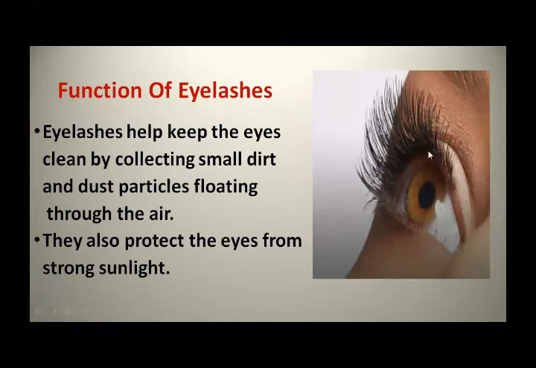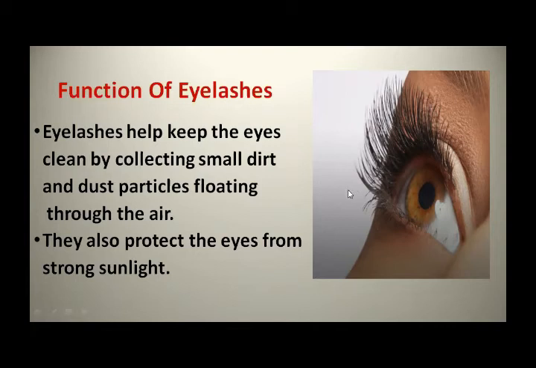These small hairs are eyelashes, and this is a very important part of our eye. Eyelashes keep the eyes clean by collecting small dirt and dust particles floating through the air. They also protect the eyes from strong sunlight. Okay, so this is the most important part of our eye.